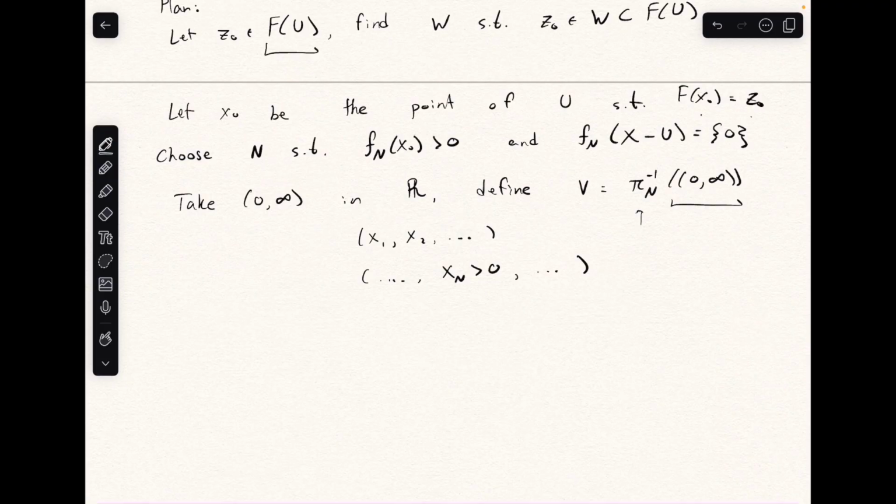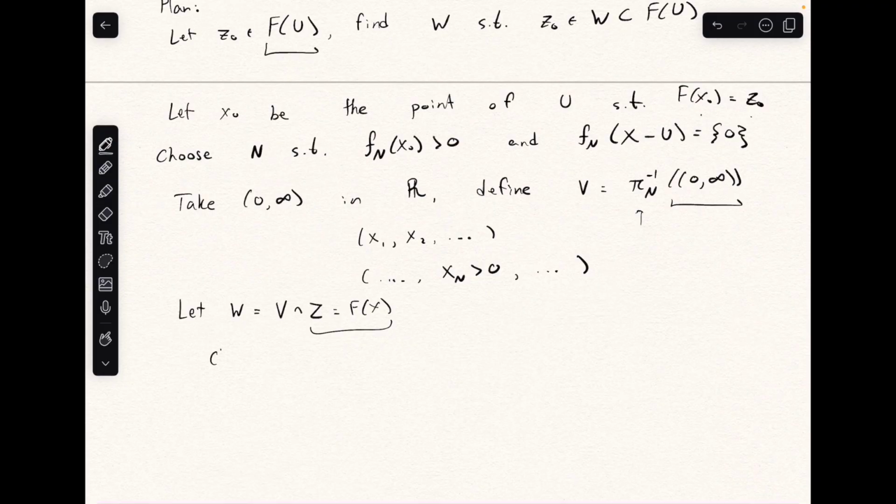And now we let our open set W, which is the one we're trying to find, just be equal to the intersection of V and the image of f of x, which is just Z.